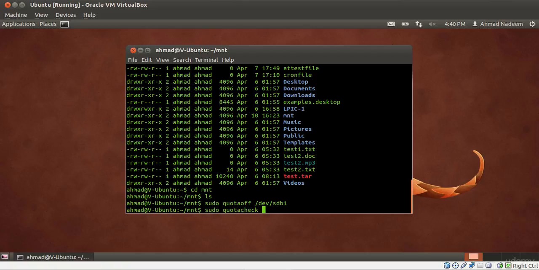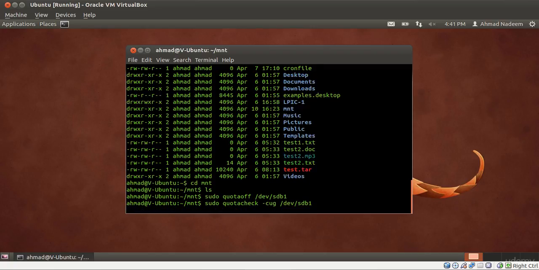And the command that I was about to tell you was sudo quotacheck and create files for users, u flag, and if we want to create the file, it's a binary file, for group as well, so I put in g and then the drive, which is sdb1.